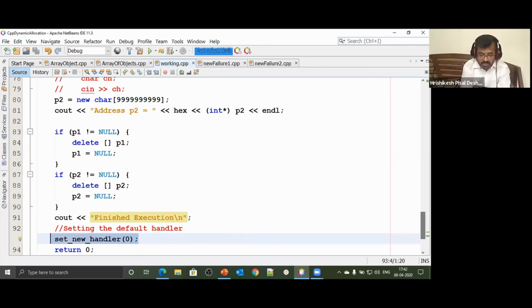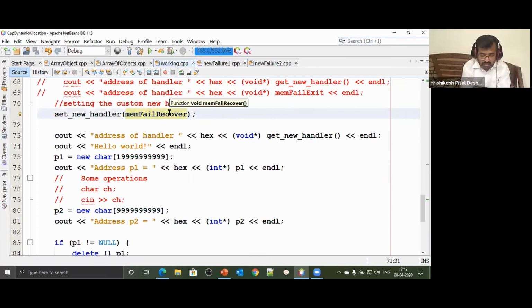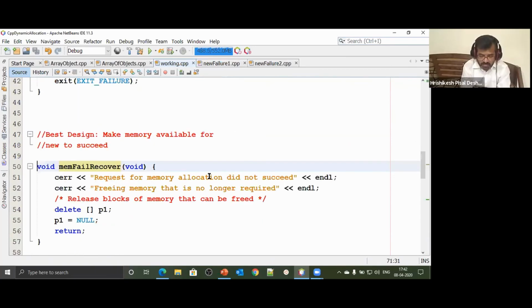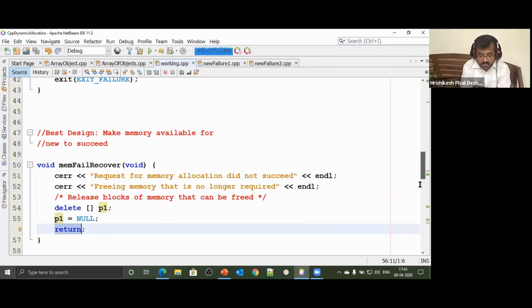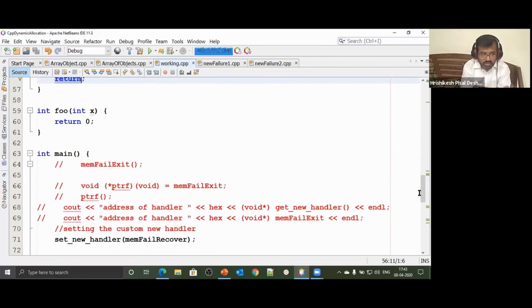How did this happen? For that we need to look at the handler. If I show you the handler, what have I done? Inside this handler, assume it's very simple code. First I printed this message, and then I say delete square bracket P1, the array where pointer P1 was pointing, assuming we do not need it. In this simplistic scenario, I delete it and store null in P1. So the first array that was created is released, because we wanted the second one to succeed. Then I say return. When the first array has been destroyed, you have made more memory available on the heap.